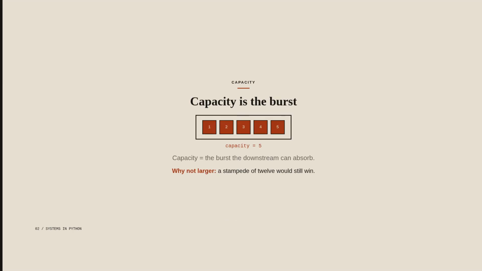Capacity is the burst. 5 tokens means 5 requests can leave at once, even if nothing has been added yet. After that, the bucket is empty. Set capacity to what the downstream can absorb. 5 is 1 more than 4 workers, and that extra token is a seam we meet on /reset. Too small, and we clip honest traffic. Too large, and the stampede still wins.